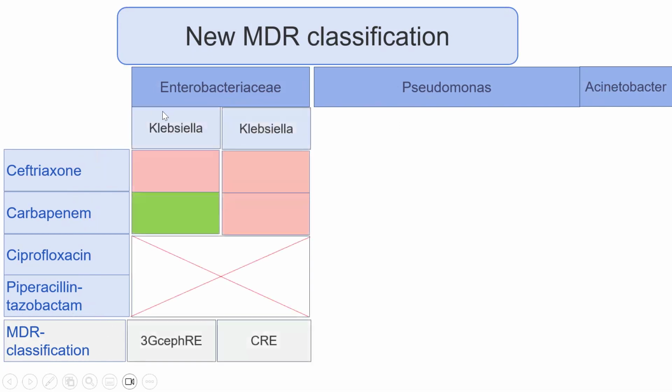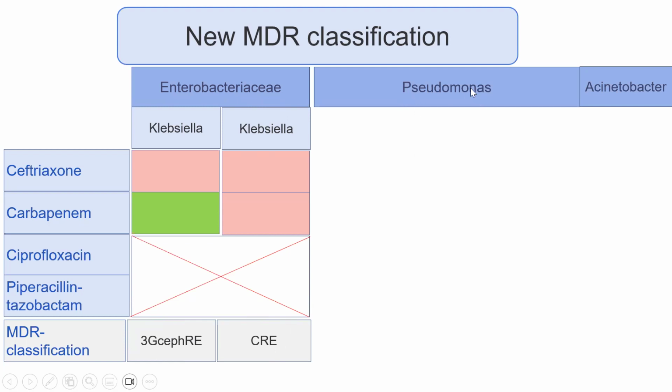For Enterobacteriaceae, with Klebsiella as an example, if it is resistant to ceftriaxone but sensitive to carbapenem, it is called third generation cephalosporin resistant Enterobacteriaceae. But if it is resistant to carbapenem, it is called carbapenem resistant Enterobacteriaceae. This is the MDR classification for Enterobacteriaceae.